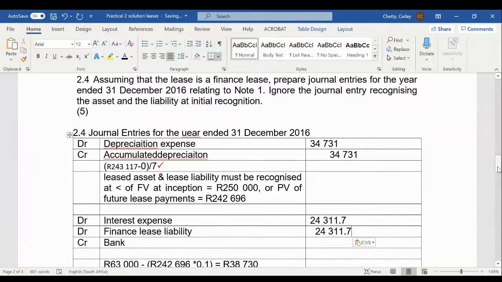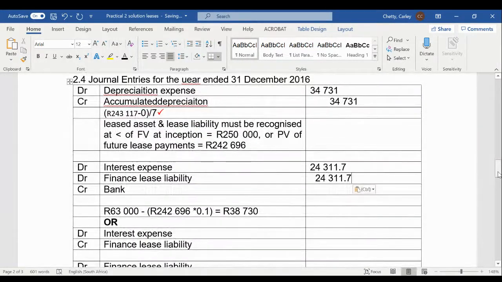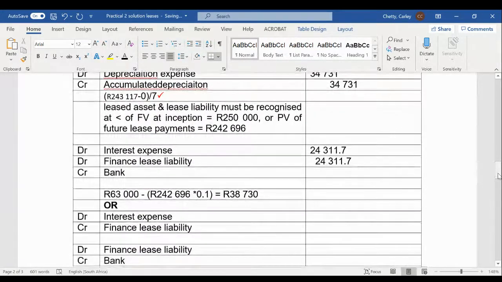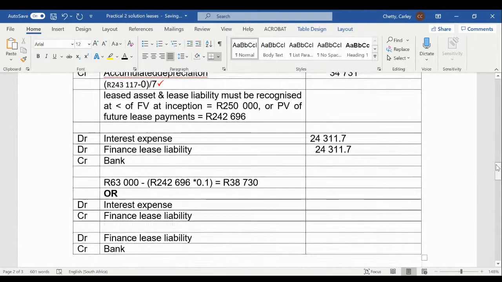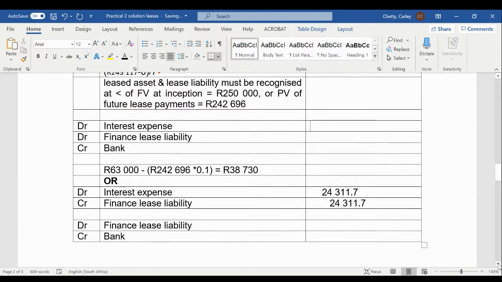Okay, now there's two different ways you can do these journal entries. Some people will combine the interest expense with the payments of the lease liability, or you can show them separately. So let's show them separately first, and then we'll have a look at them together. And both ways are correct. You do need to understand both ways because you never know what we're going to give you with the journal entry testing online.